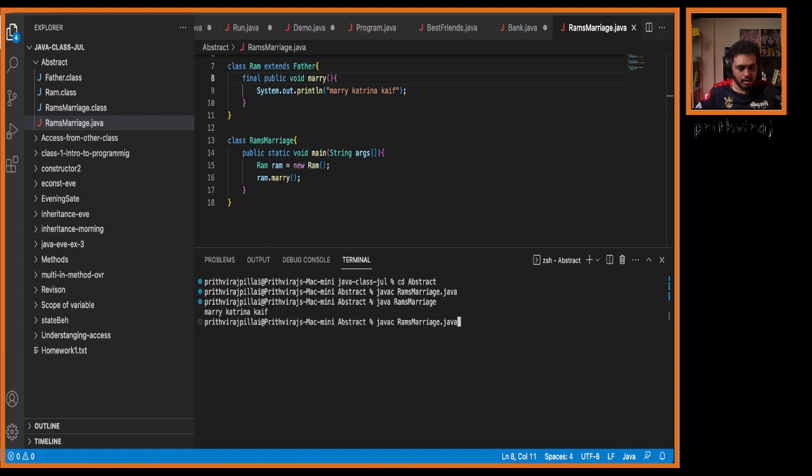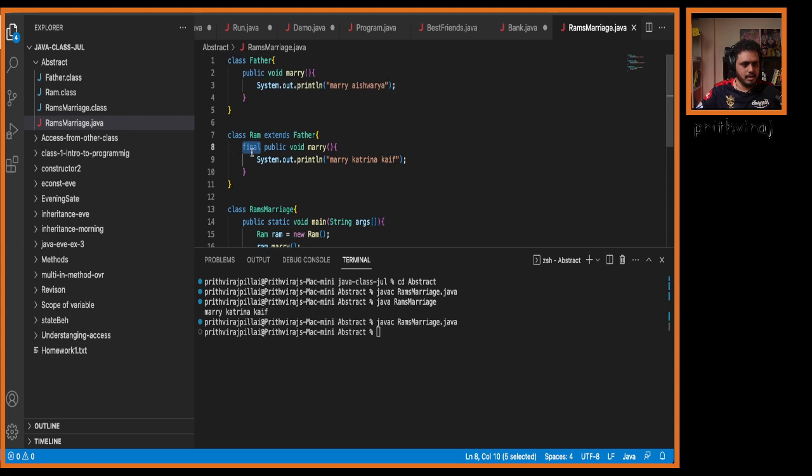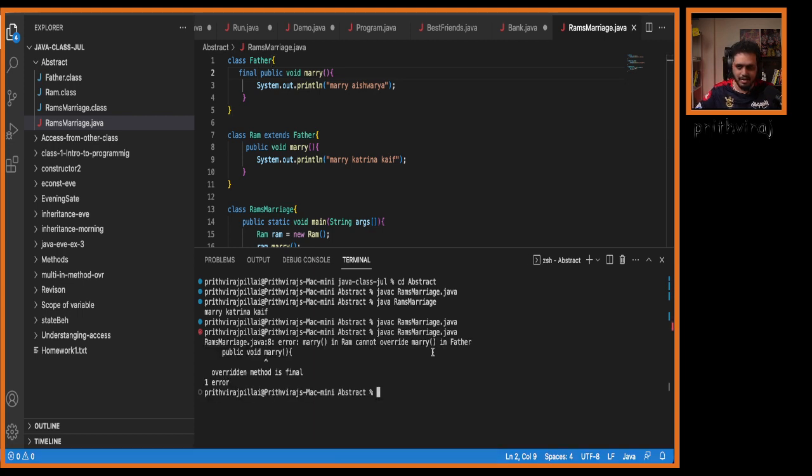Now if I try to compile it, oh, did I save it? Oh, the final spelling. Sorry, final should be in the father class. I am shocked, why did it not work? Okay, now let us compile. Are we getting an error here? Marry in Ram cannot override marry in Father. Understood? Overridden method is final.